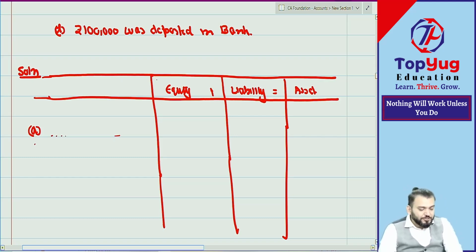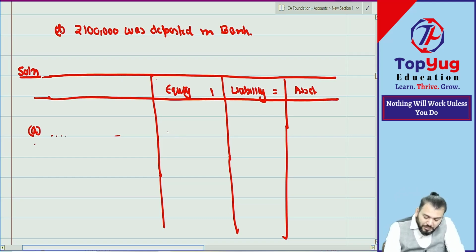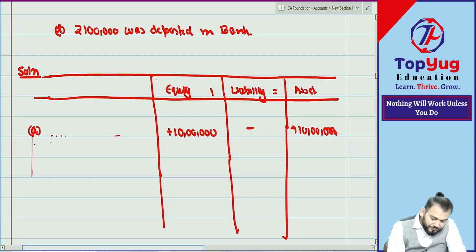What is the first transaction? Ram started business with capital. Tell me, what will increase and what will decrease? Equity will increase by 10 lakh. And the other aspect, asset will also increase, cash will also increase. Two aspects: cash account debit to capital. So plus 10 lakh. Liability, no effect. Second transaction is what?